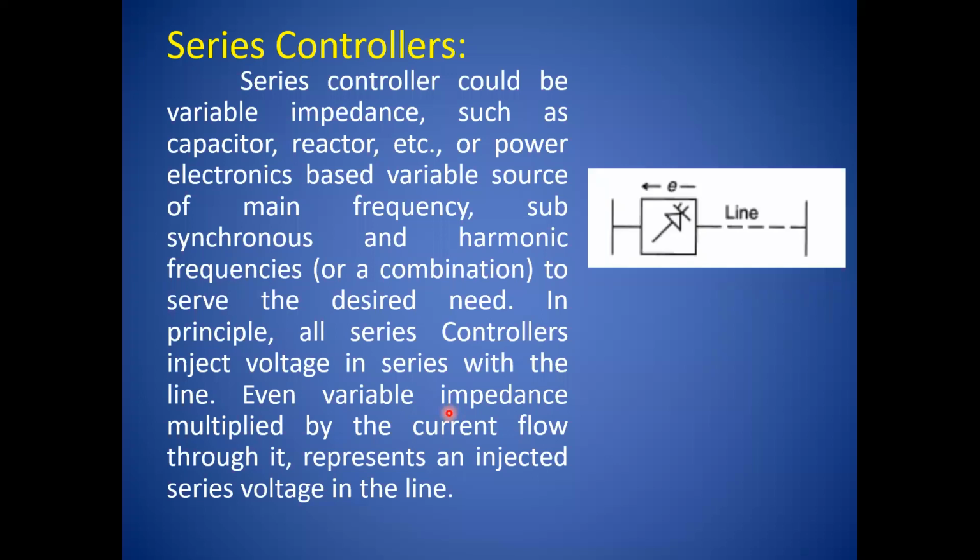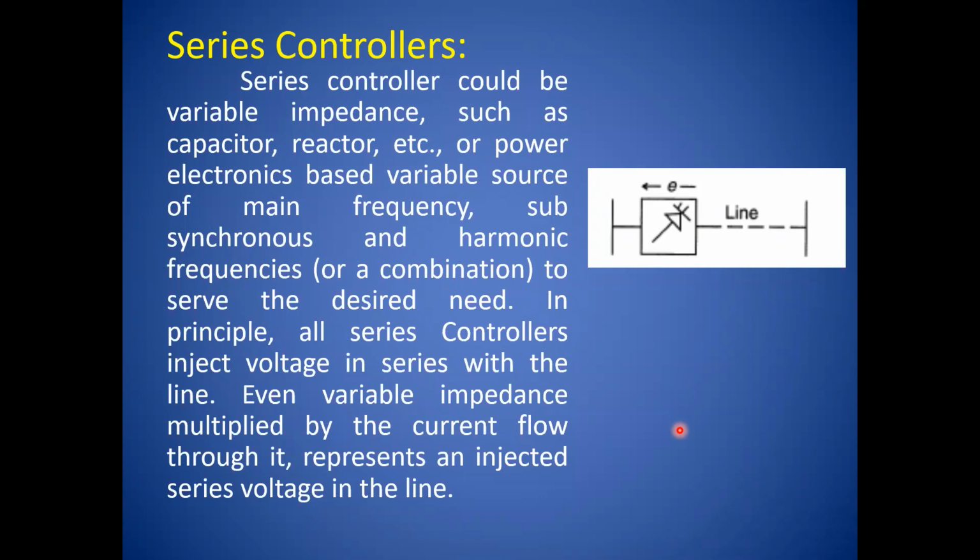Okay, as long as the voltage is in phase quadrature, means it is 90 degrees with the line current, the series controller only supplies or consumes variable reactive power. Try to understand once more, I repeat it. As long as the voltage is in phase quadrature with the current, suppose this is the current and the voltage is in phase quadrature, that is at 90 degrees, either on the lagging side or the leading side. When the voltage and current are 90 degrees to each other, it deals only with reactive power, either leading reactive power or lagging reactive power.